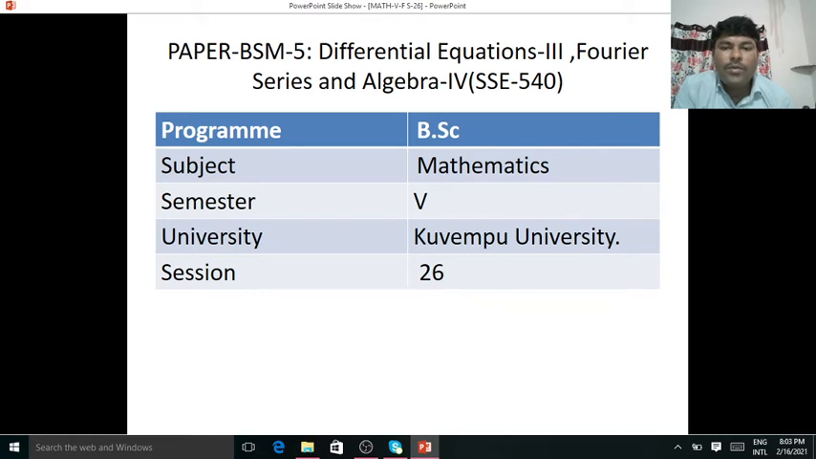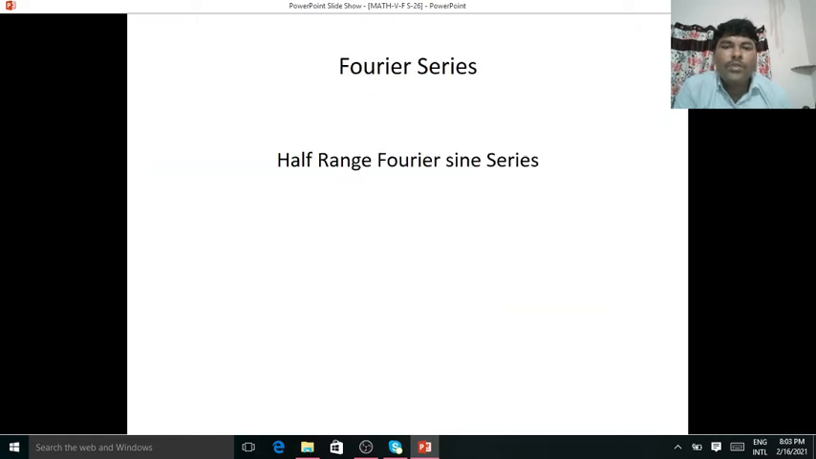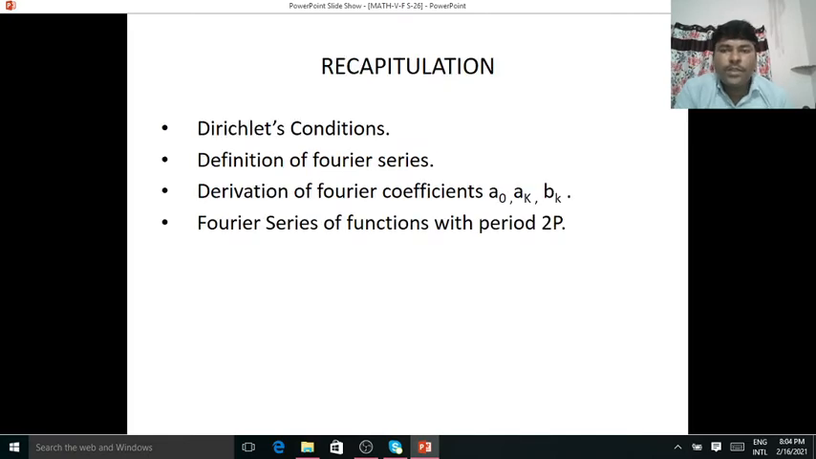Now we have to discuss Fourier series. In Fourier series we have half range Fourier sine series. So these are recapitulation.